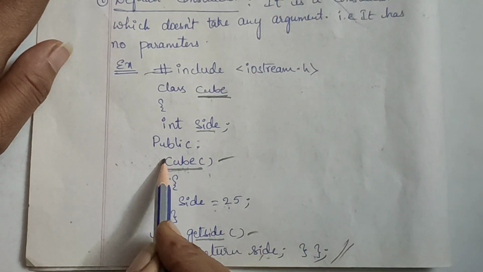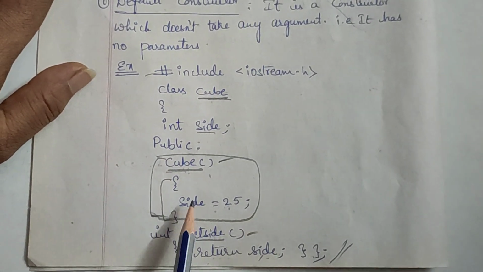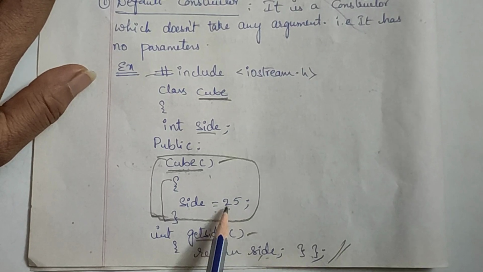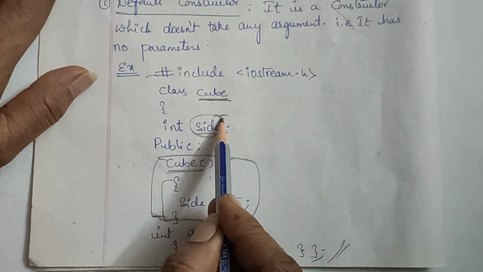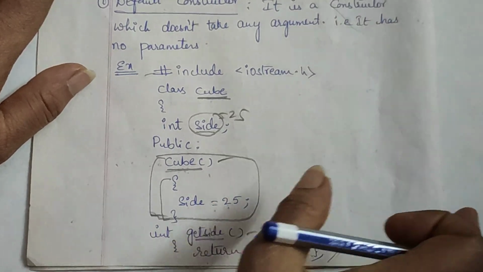Where is the default constructor? Here it is. What is the purpose of it? It has to initialize side to 25. So the value of side becomes 25 when you have created an object.